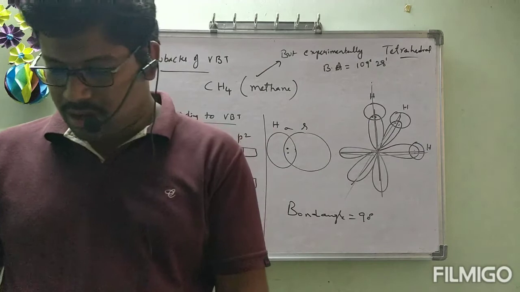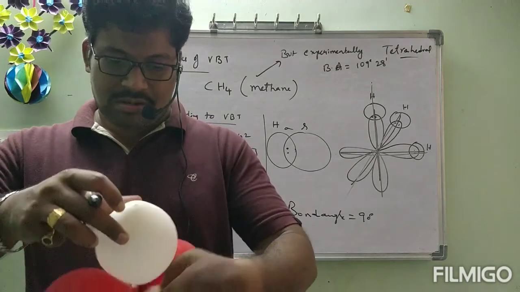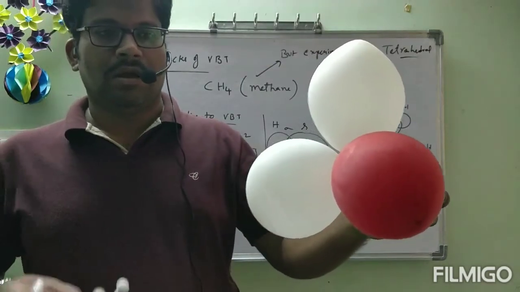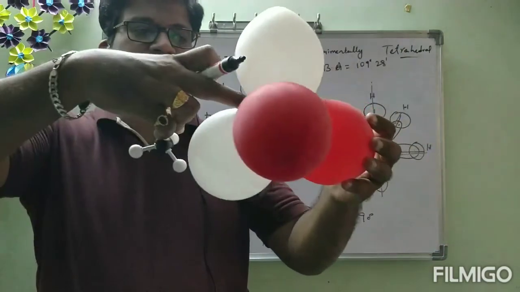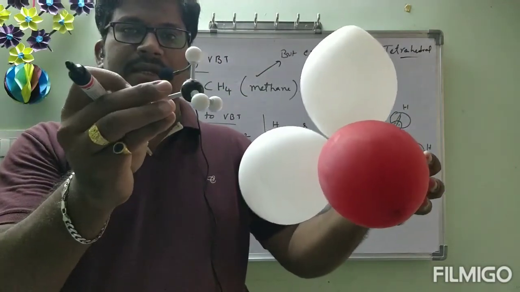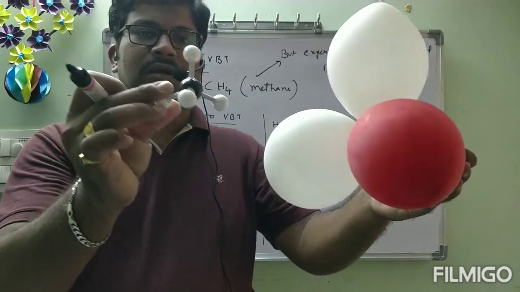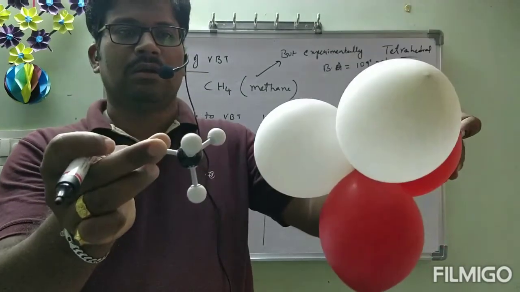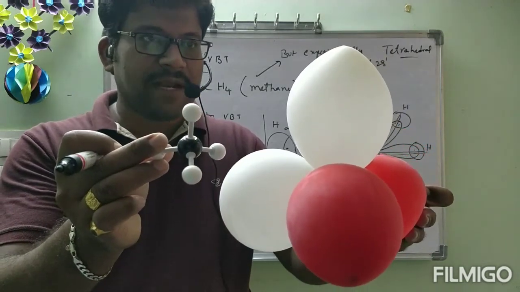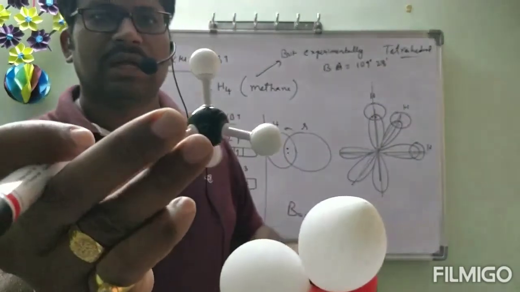See, correctly here carbon is there, here like this, black color. This one here and here, hydrogens are there. This is the shape of CH4 which was not explained by valence bond theory. You just imagine this is the tetrahedral shape. Clearly it is visible.